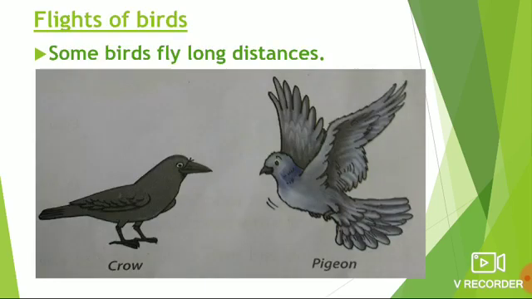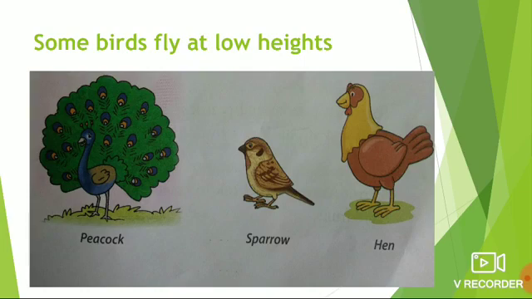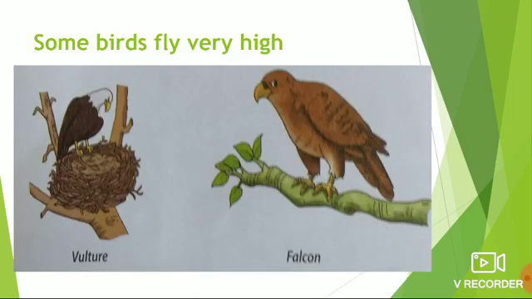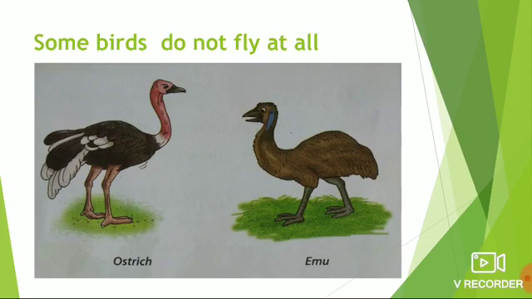Flights of birds. Some birds fly long distances, like crow and pigeon. Some birds fly at low heights, like peacock, sparrow, and hen. Some birds fly very high, like vulture and falcon. Some birds do not fly at all, like ostrich and emu.